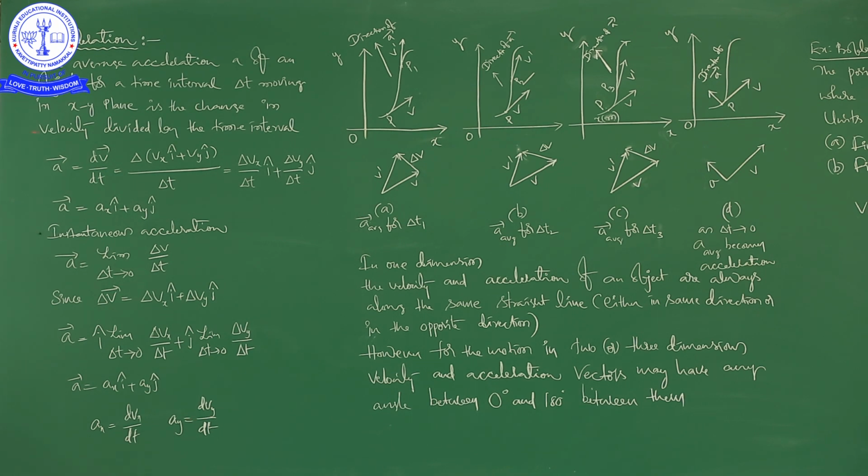These are the values of Ax and Ay, that is delta Vx by delta t and delta Vy by delta t, in case of average acceleration. And these are the values of Ax and Ay in case of instantaneous acceleration, right.